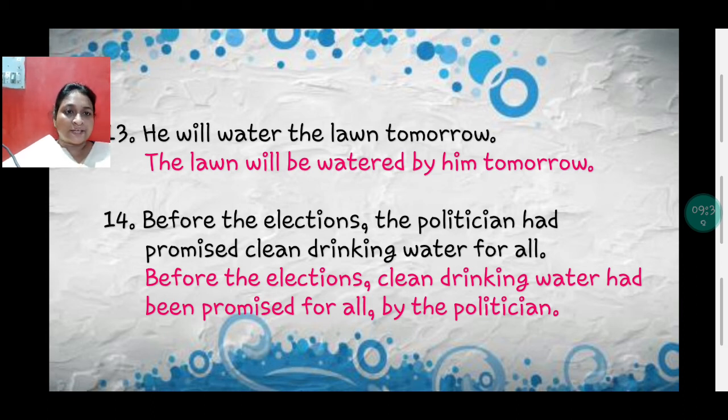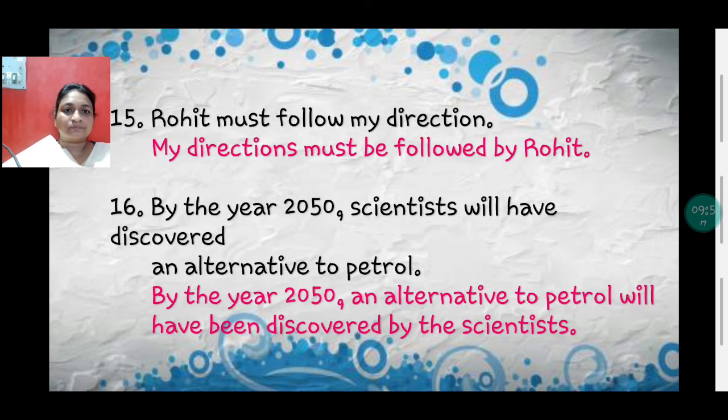Before the elections, the politician had promised clean drinking water for all. Now, before the elections is a phrase, so you can use either in the beginning or at the end. Before the elections, clean drinking water had been promised for all by the politician. Rohit must follow my directions.